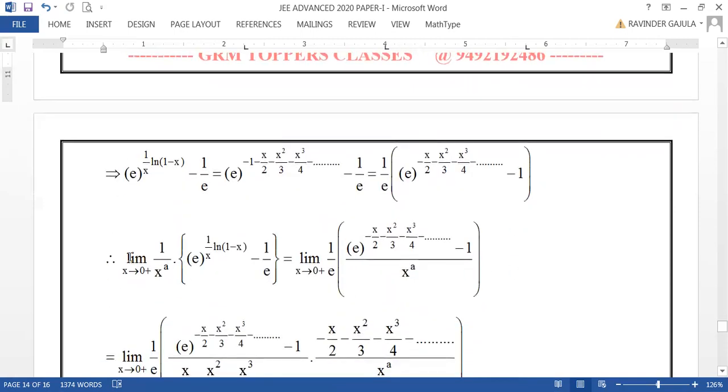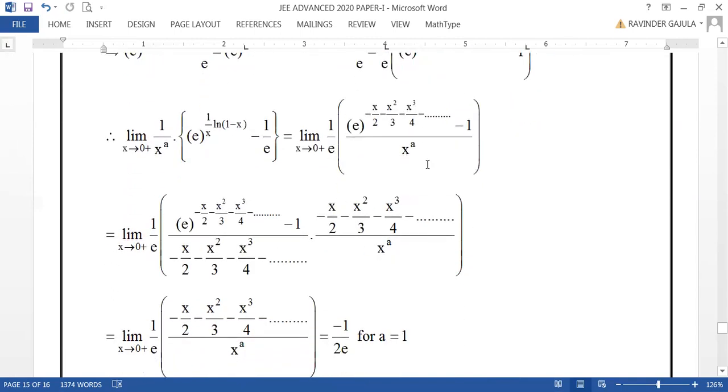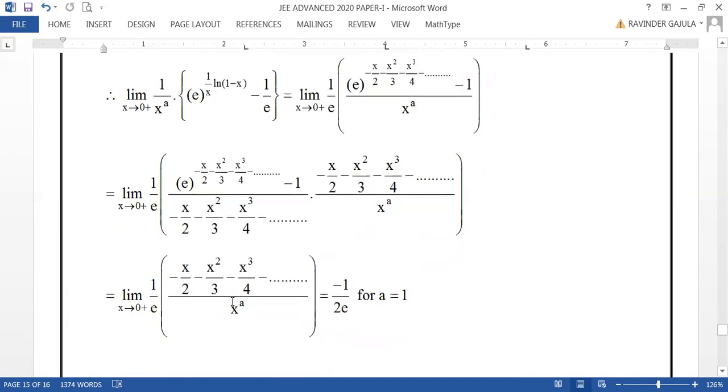Now substituting them in the limit. So this is 1 by x power a. Now taking 1 by e common, and this x power a taken in the denominator of this one. Now it can be taken to be, because as x tends to 0, this also tends to 0. Now let us take the same denominator as this in the denominator. So can be written as x tends to 0 plus 1 by e. So this minus 1 by this power, now that power by x power a. So anyway, this is 1, as x tends to 0 plus this tends to 0. So this is 1. Hence 1 by e, this is 1 into. So now this can be taken for the limit.